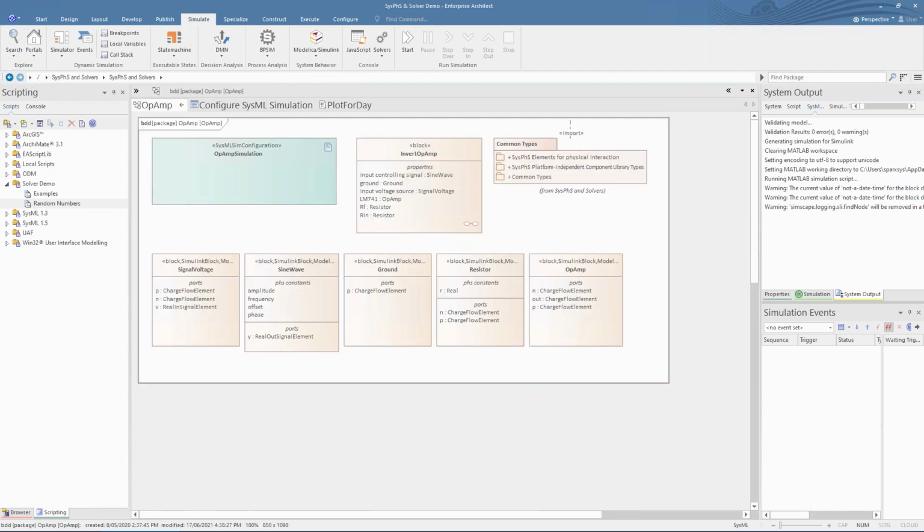Enterprise Architect includes a few patterns that reference common blocks that exist in both Simulink and Modelica. These common blocks are those that are defined by the SysVis standard. You can access them via the patterns icon in the SysVis toolbox.